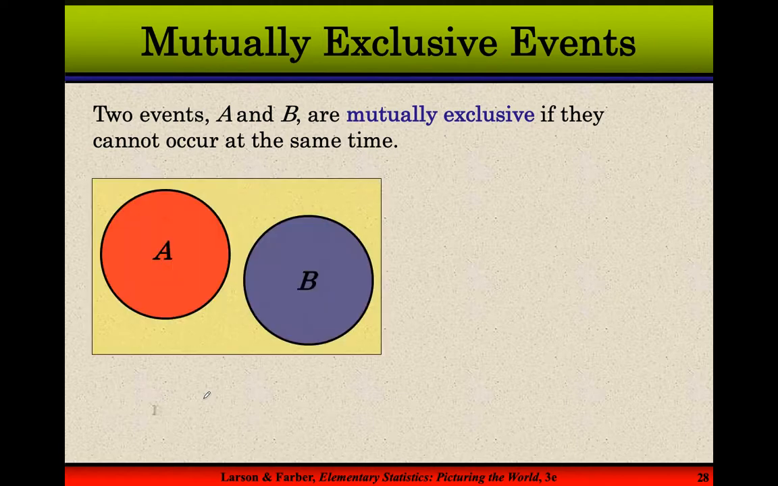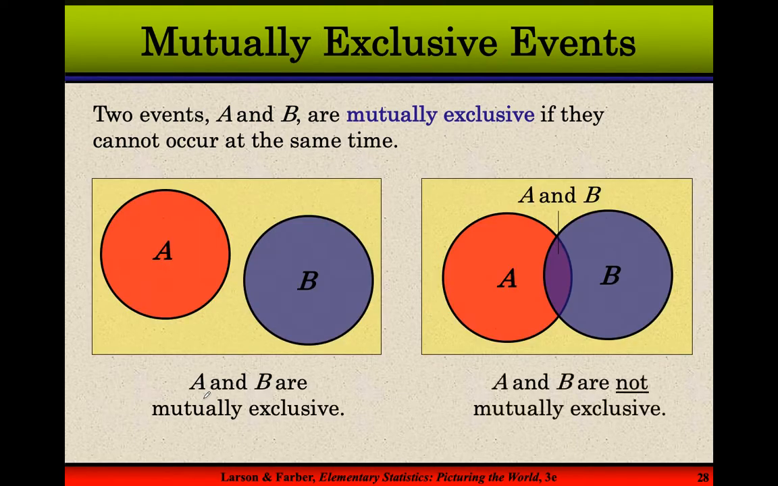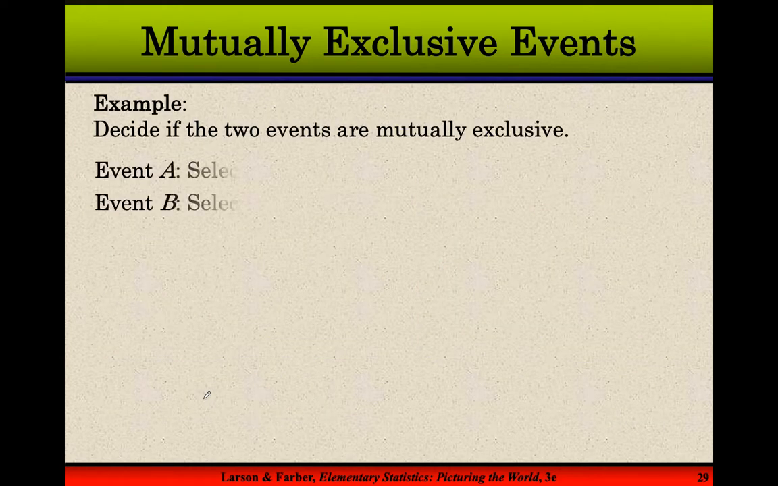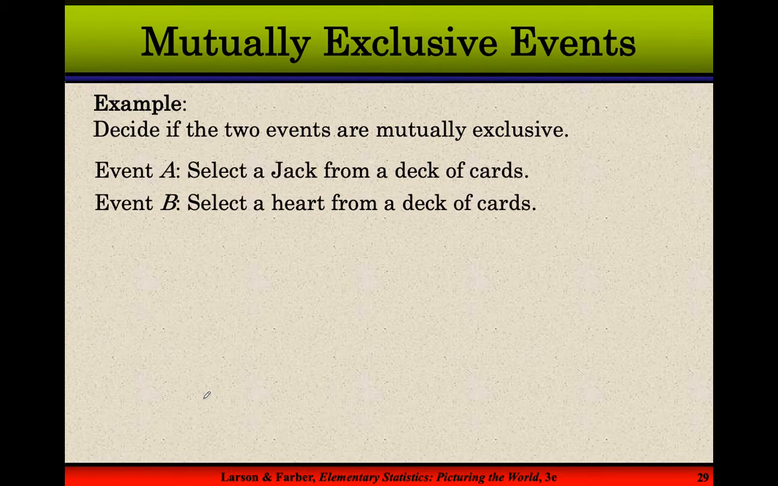So again, here's the definition that a lot of books use. I think it's useful to look at a Venn diagram. If the circles overlap, they're not mutually exclusive. They're not disjoint. If they don't overlap, they are mutually exclusive. They are disjoint.